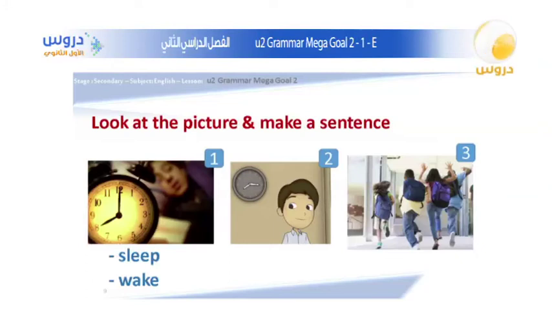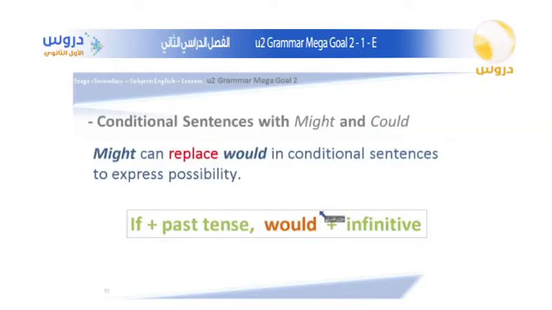Okay, so this is a very interesting example regarding this. If I slept early, I would wake up early. Okay, so here we have the example on those pictures. If I slept early, I would wake up early. Excellent.